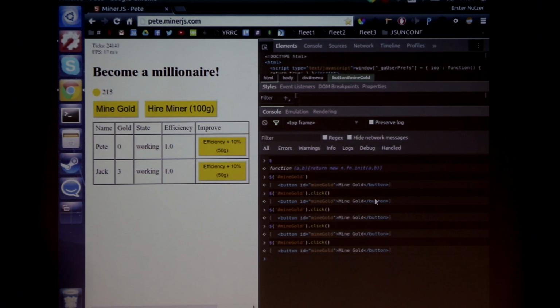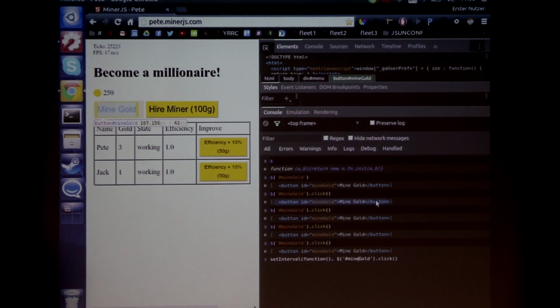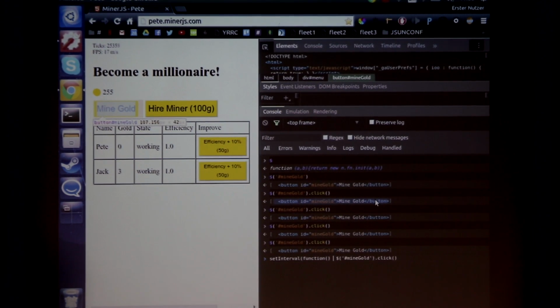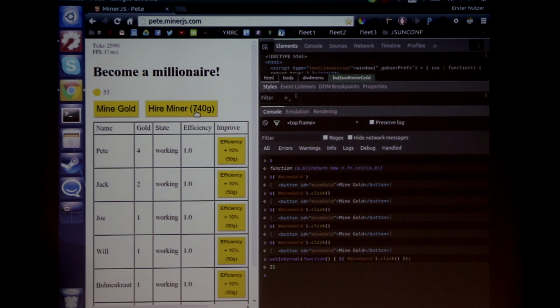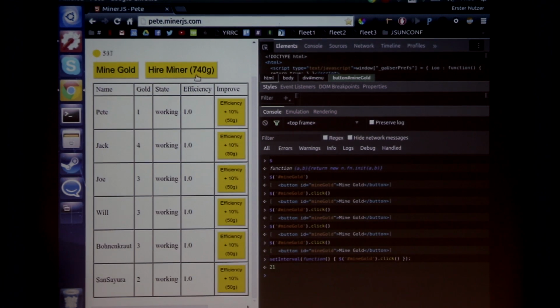Okay, now the tricky stuff: setInterval, and then I pass in a function, and then I take the button like that, and then I do click, and because I don't want to wait that long, there's the syntax error. I just don't pass any value into the setInterval function, which makes it run really fast. And now I get all the gold I want, and I can buy all the miners I need, and now I just have to wait.